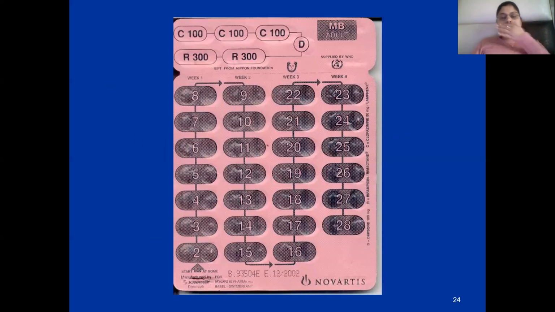Now, these are blister packs. Clofazimine 3 tablets are given of 100 milligram, rifampicin 2 tablets of 300 milligram, and dapsone 100 milligram 1 tablet is given.